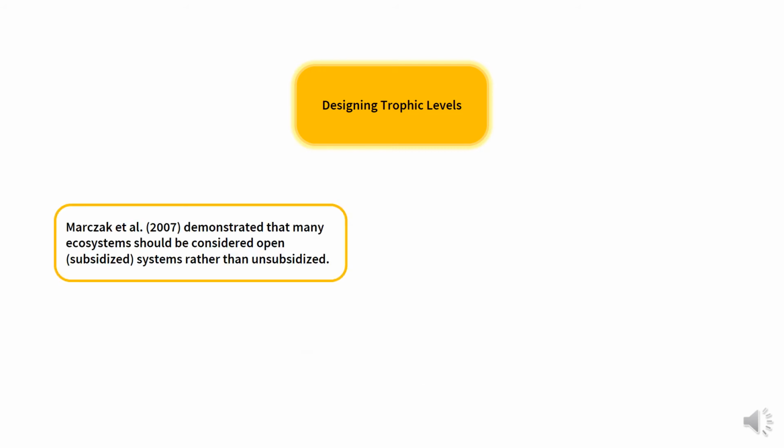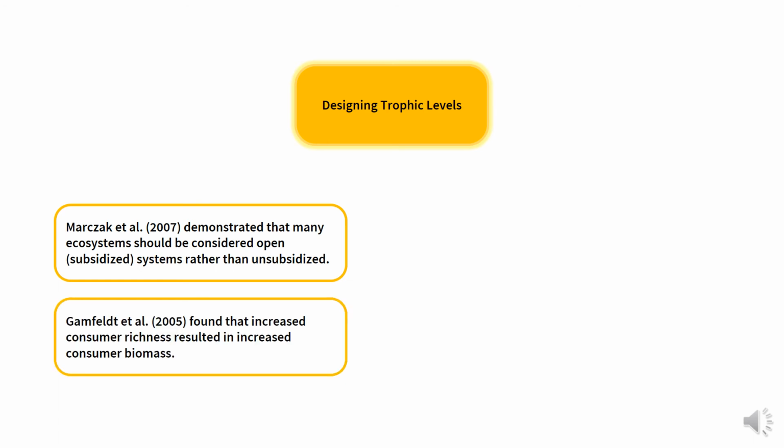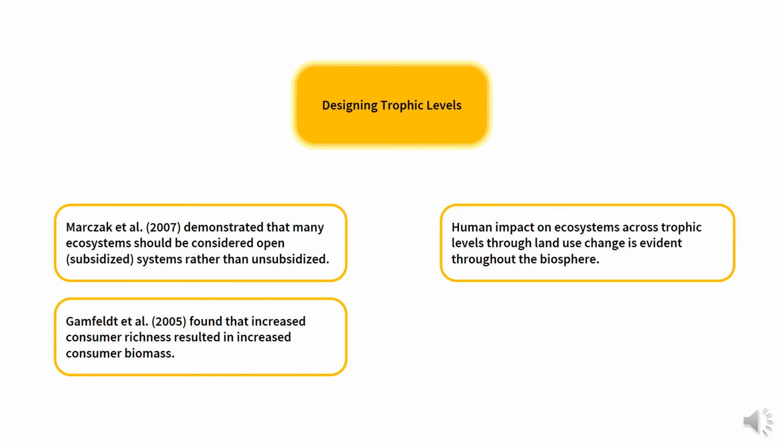In 2007, Marza demonstrated that many ecosystems should be considered open rather than unsubsidized systems. Also, in 2005, Gamfeldt found that increased consumer richness resulted in increased consumer biomass and the most diverse prey assemblage. The primary productivity required, or PPR, to support a trophic structure can be estimated using this relationship.